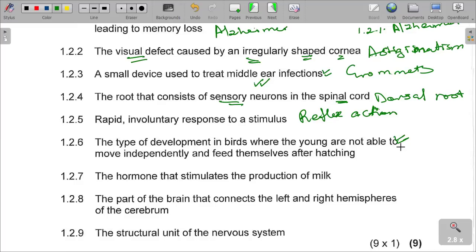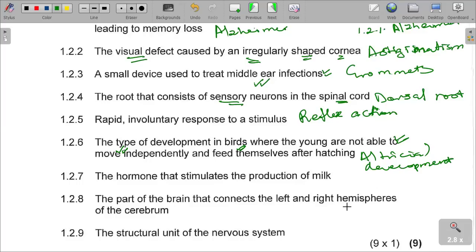The altricial development is a development in birds where the young ones are not able to move independently, they cannot feed themselves, they are not clothed, and they are dependent on their mothers. So it is called altricial development.